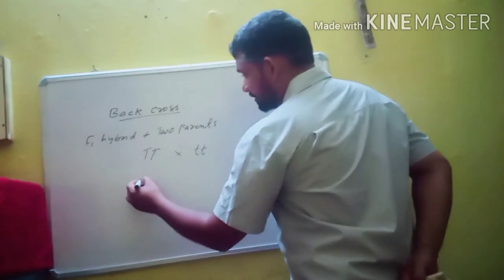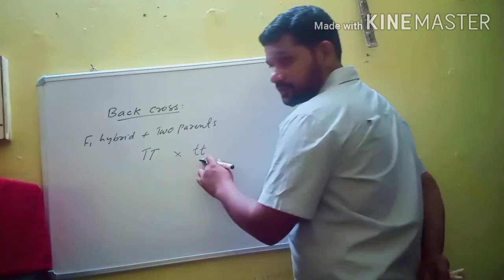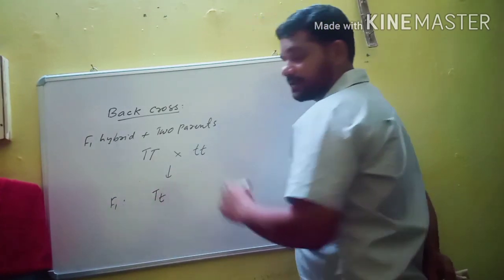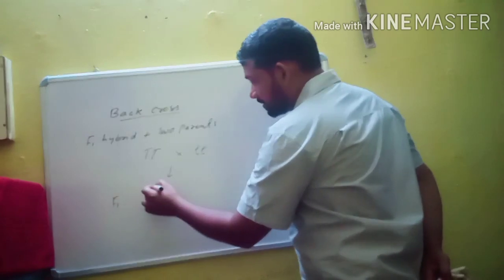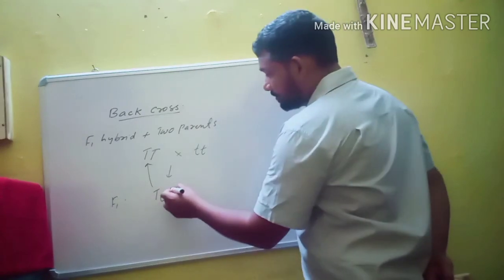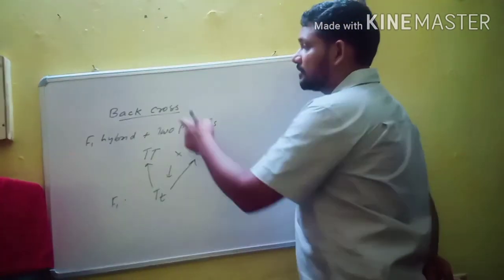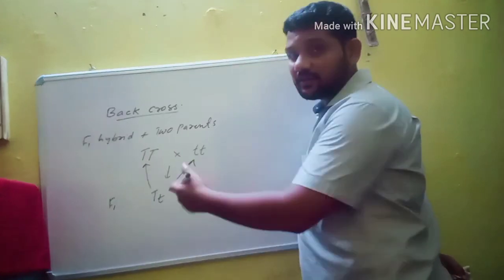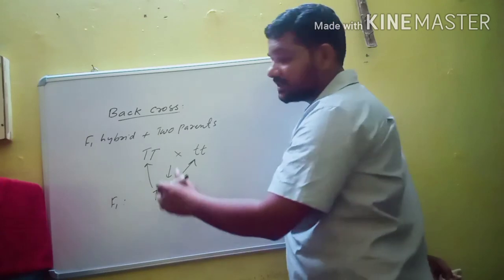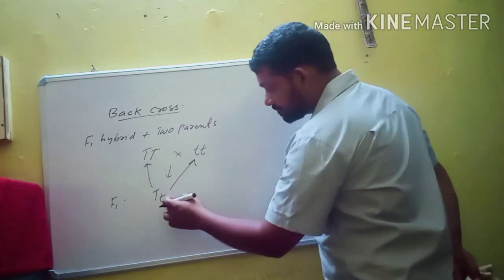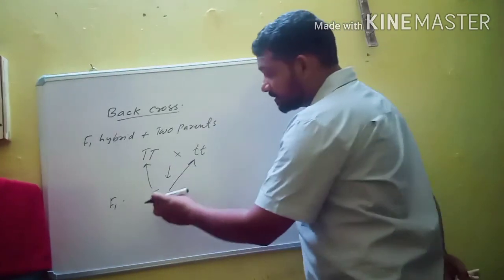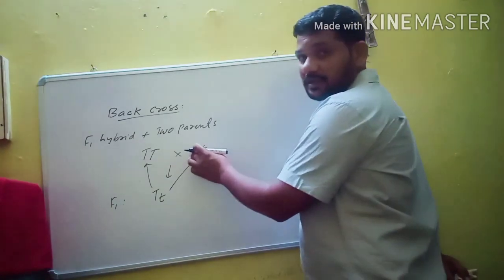Then it produces capital T and small t, which is an F1 hybrid, capital T small t. If this hybrid is crossed with this dominant parent, then it is said to be back cross. And if it is crossed with this parent, then also it is said to be back cross. So here also there are two possibilities. When it is crossed with the dominant parent, then 100% plants will be tall. When this hybrid is crossed with the recessive parent, then 50% plants will be tall and 50% plants will be dwarf.